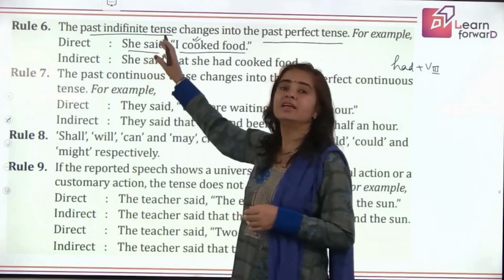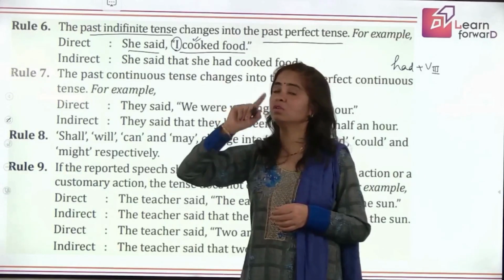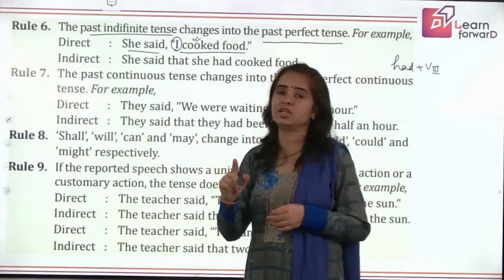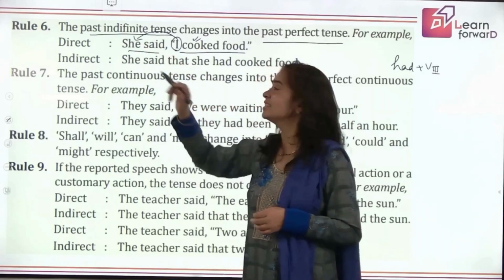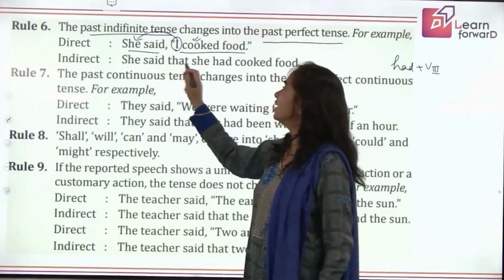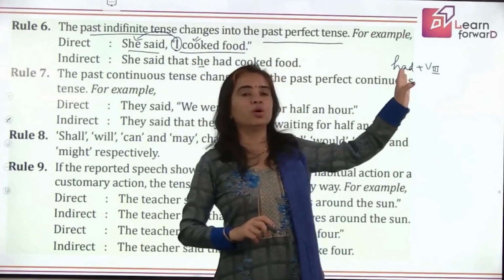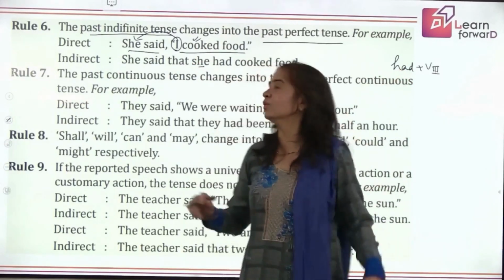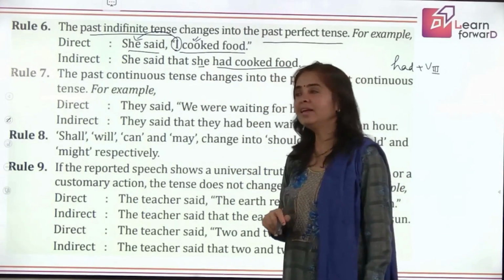She said that. Now I is first person pronoun. We have to see each and every change, right? So I will become, yes, she, third person. She said that she. Now your past tense will change to past perfect. So cooked becomes had cooked. She had cooked the food, right?